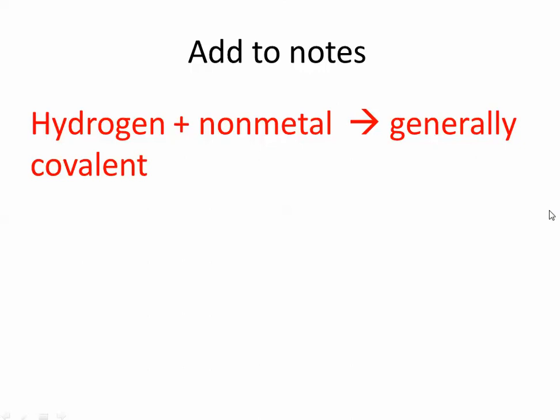All right, there's one thing that you need to add to your notes: generally, hydrogen plus a non-metal is generally covalent. So even though hydrogen is on the metal side, the compounds it forms are generally covalent.